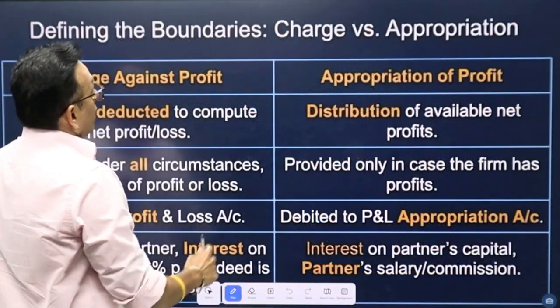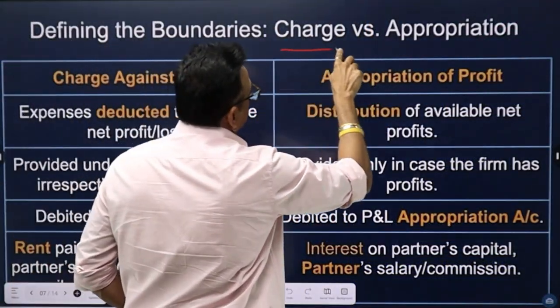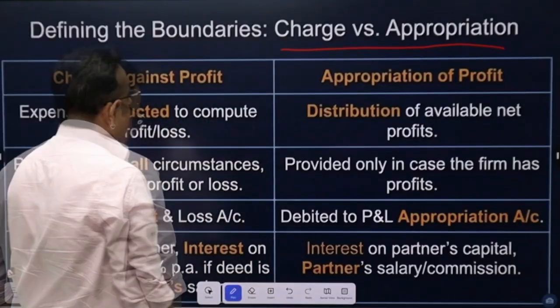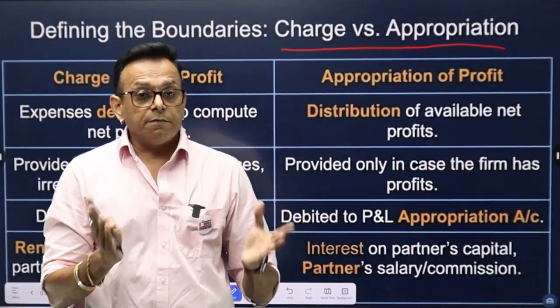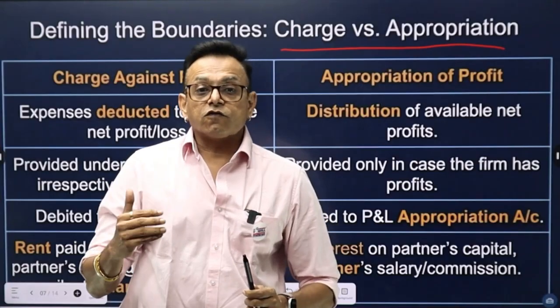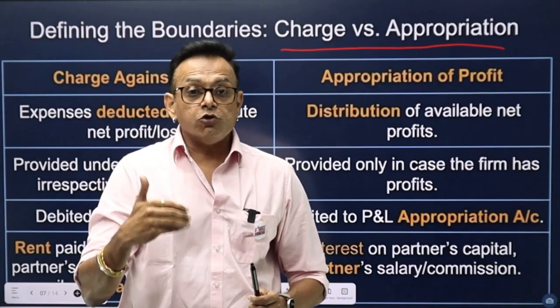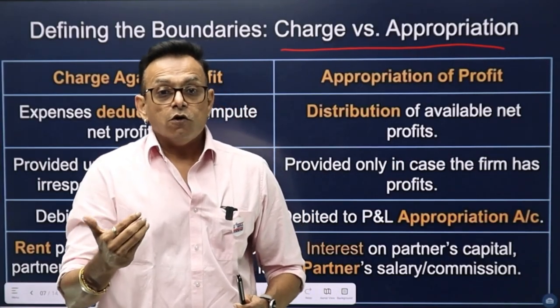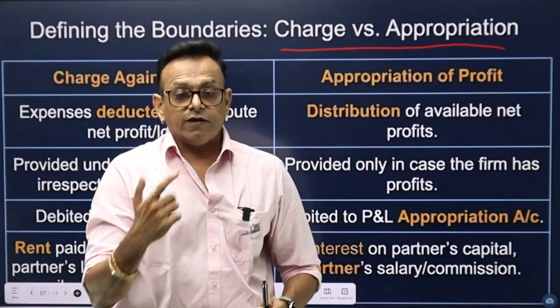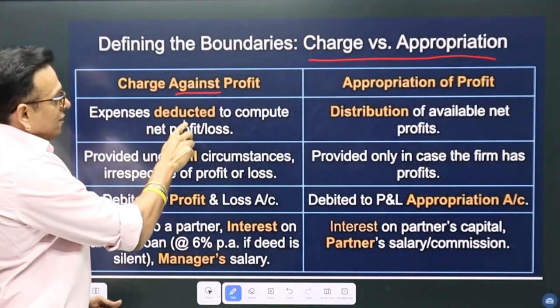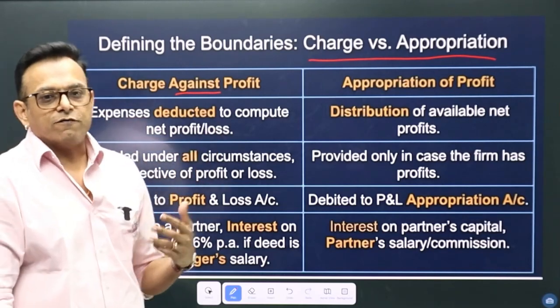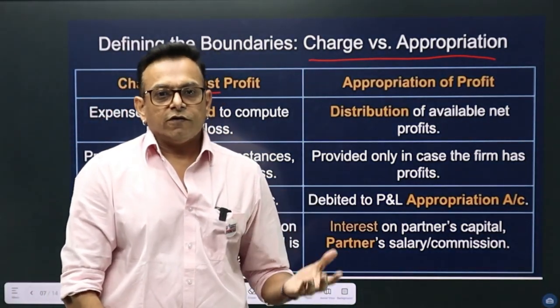Now, charge versus appropriation. This is a very important theory question. It can come in your exam, and it's also a very important concept for your further accountancy chapters. Charge against profit means expenses deducted to compute net profit or net loss.